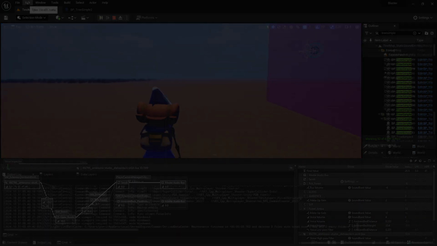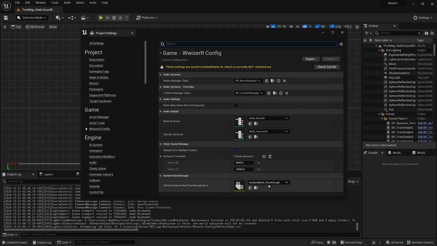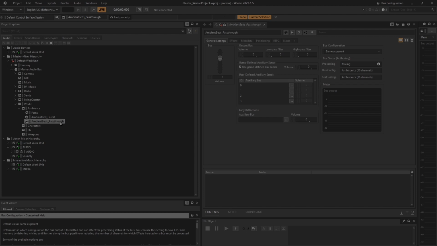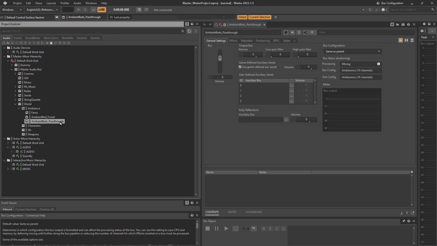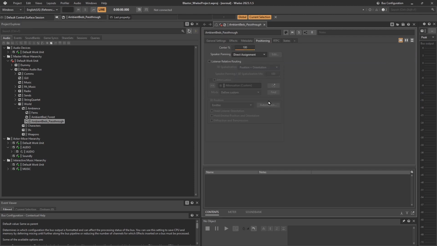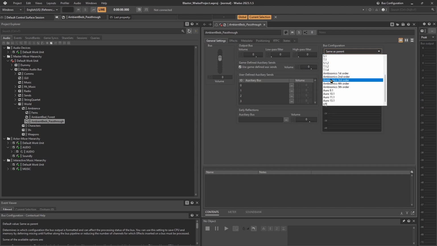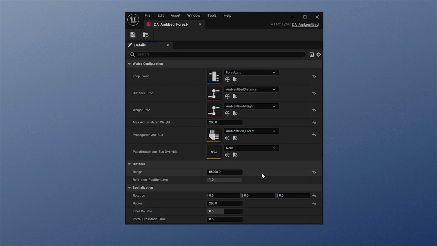On the authoring and integration side, the project settings now have a default ambient bed auxiliary bus. This bus is purely intended to route the audio from the bed emitter to the room listener, and allow to route the sound anywhere you want in the Wwise master mixer hierarchy. As such, it does not handle any spatialization. It can however be used to tweak levels, filtering, apply effects and even downmix into a specific channel format if desirable. The ambient beds themselves are configured in data assets.